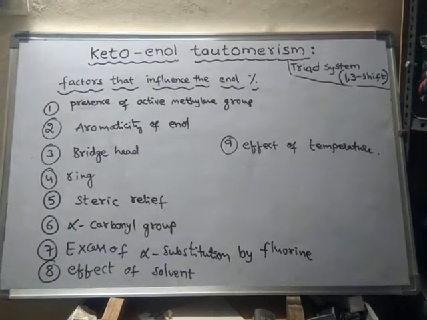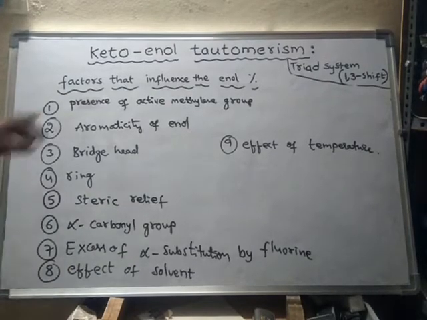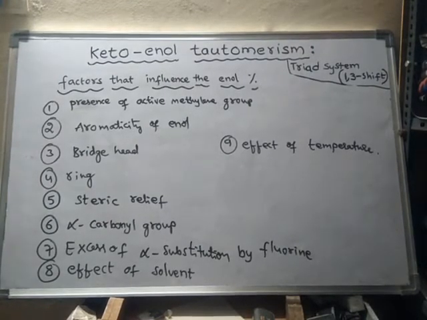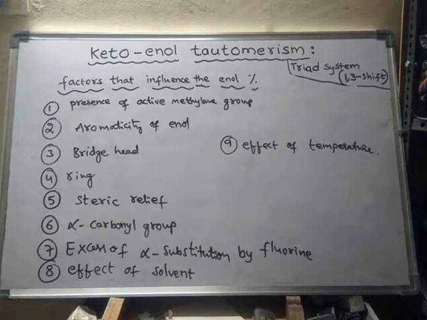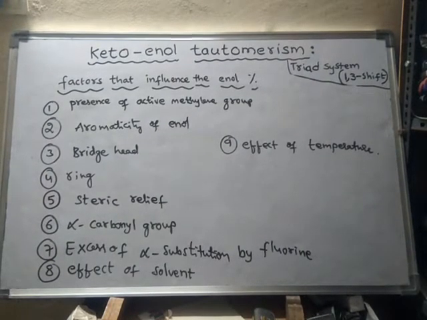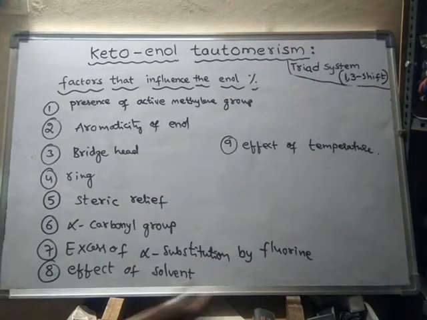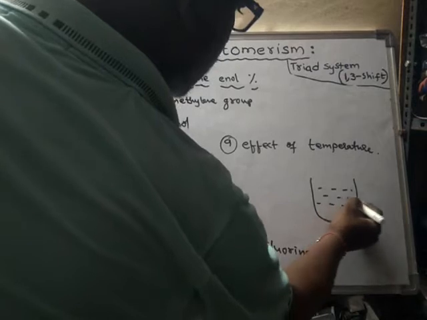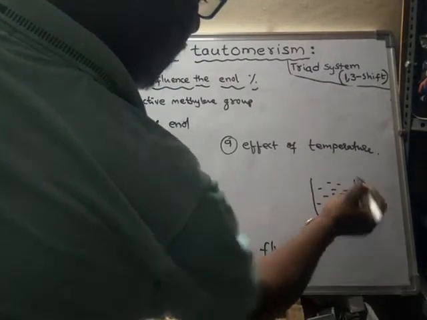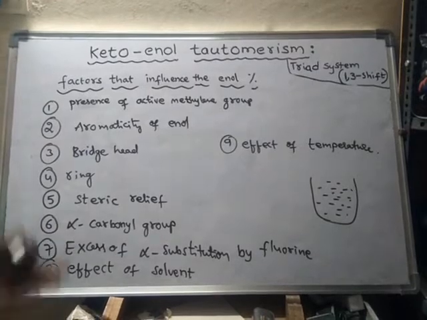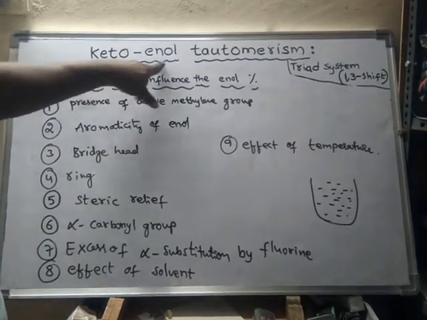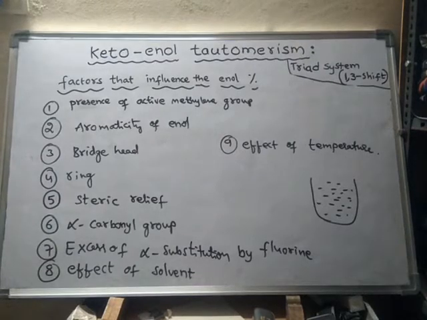Right. So we were learning about the factors that influence the enol percentage. These are the 9 factors which change the percentage of enol in the given compound. Already we have seen that if a compound is in the liquid form, that means generally carbonyl compounds we have discussed, because tautomerism is shown mainly by the carbonyl compounds. So this particular type of keto-enol tautomerism is related to carbonyl compounds.